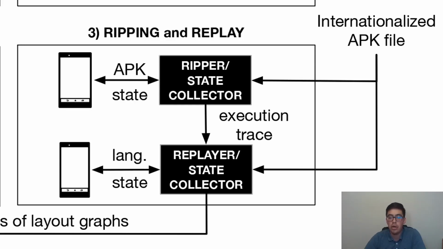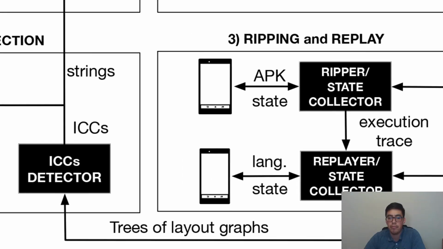Based on the generated log, we re-explore the app using in each one of the steps one of the selected languages. As a result of this stage, Hydroid generates a set of layout graphs representing the different language versions of the app.